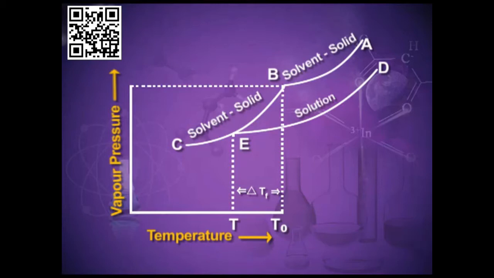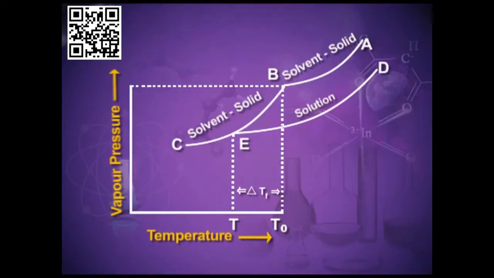That is, it is the temperature at which for the first time the liquid changes into solid state. Below this temperature we have solid solvent, and above this point B, above this temperature, we have only solvent in the liquid state. From here you can also understand the definition of the freezing point, that it is the temperature at which the vapor pressure of the solid solvent is equal to the vapor pressure of the liquid solvent.